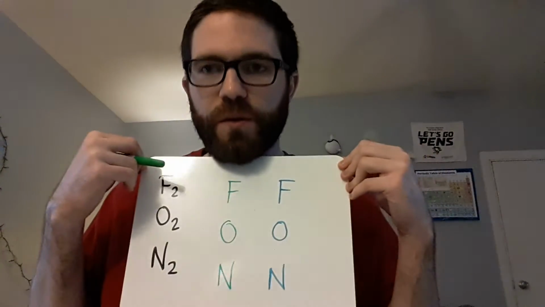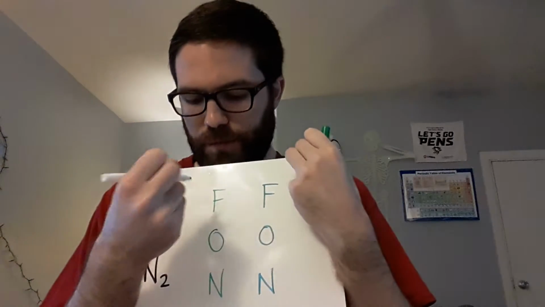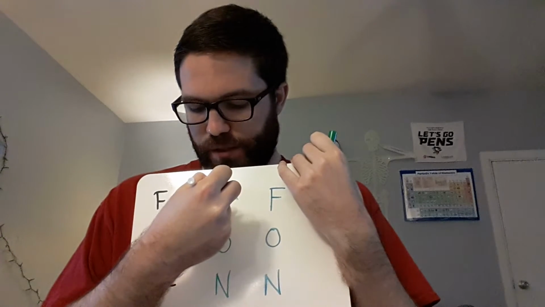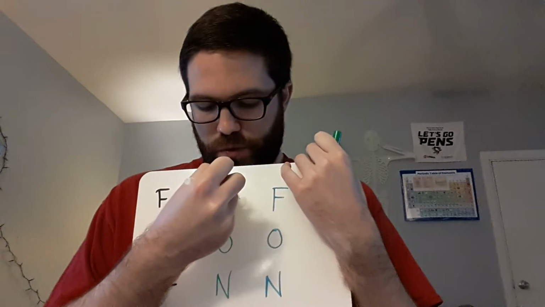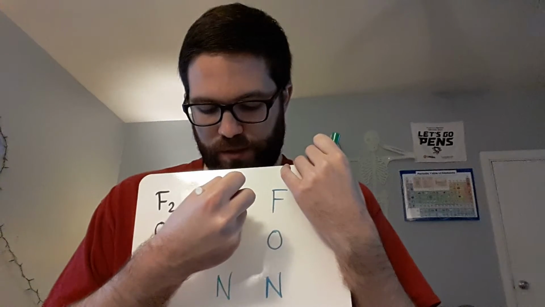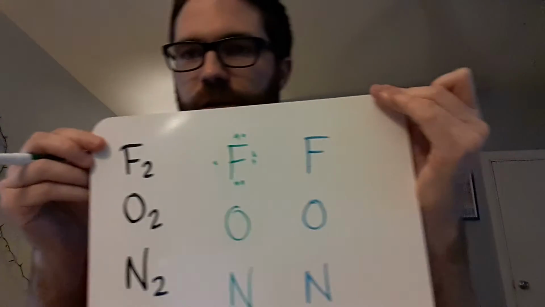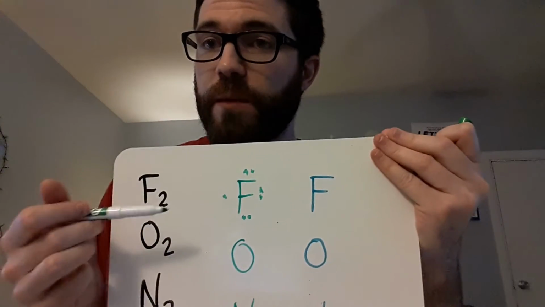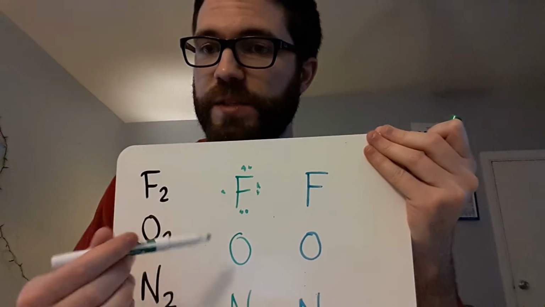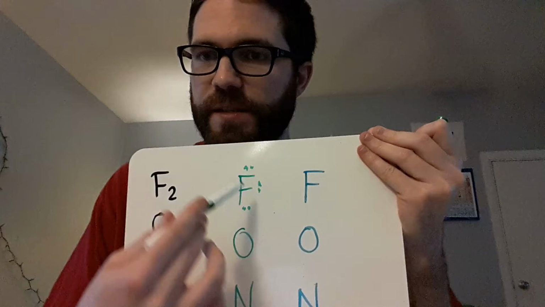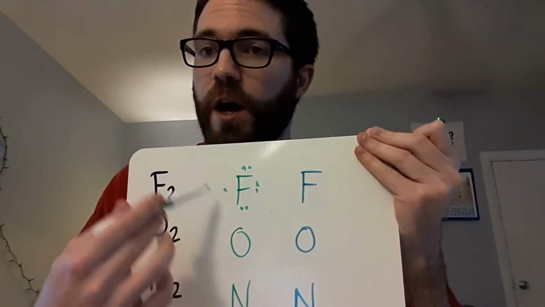So let's start with F. Let's draw out our Lewis dot structures for each F here. We're going to do north, east, south, west. So that's 4, north, 5, east, 6, south, 7. All right, so there's 7 electrons in this Lewis dot structure. If you were telling me what this Lewis dot symbol looked like, you would say it has 3 lone pairs, because this pair is by itself on a side, this pair is by itself on a side, this pair is by itself on a side, and 1 unpaired electron.